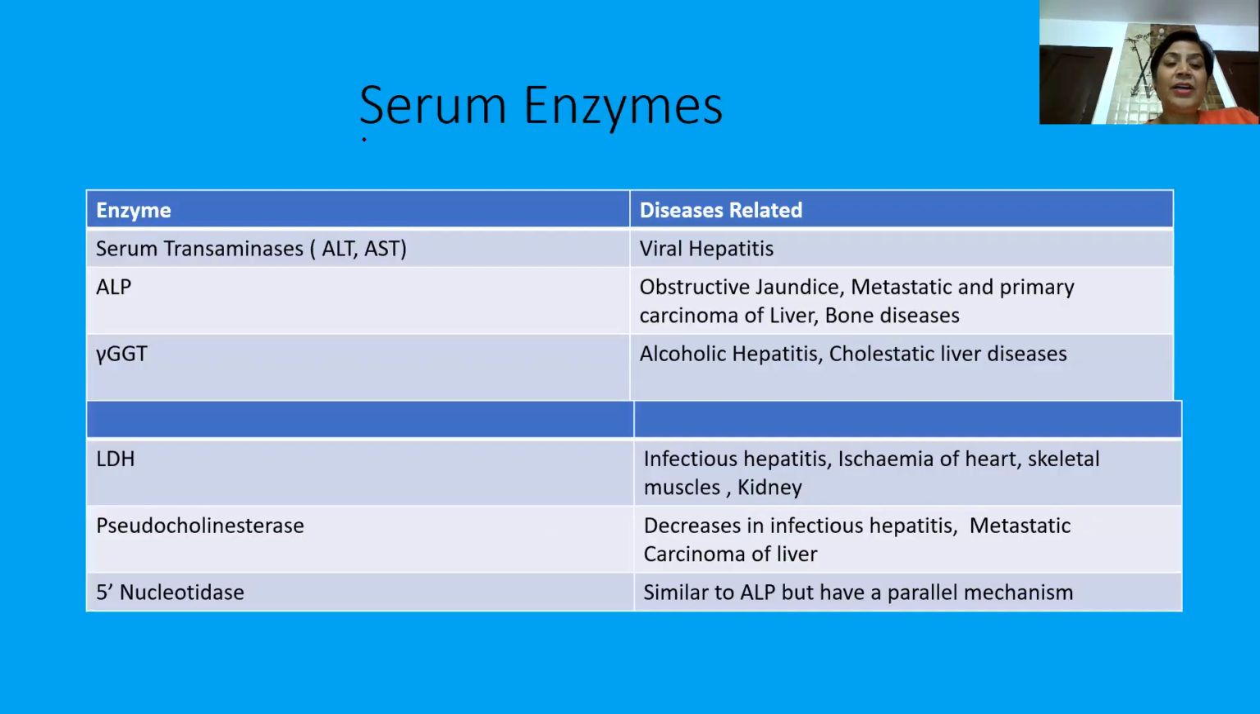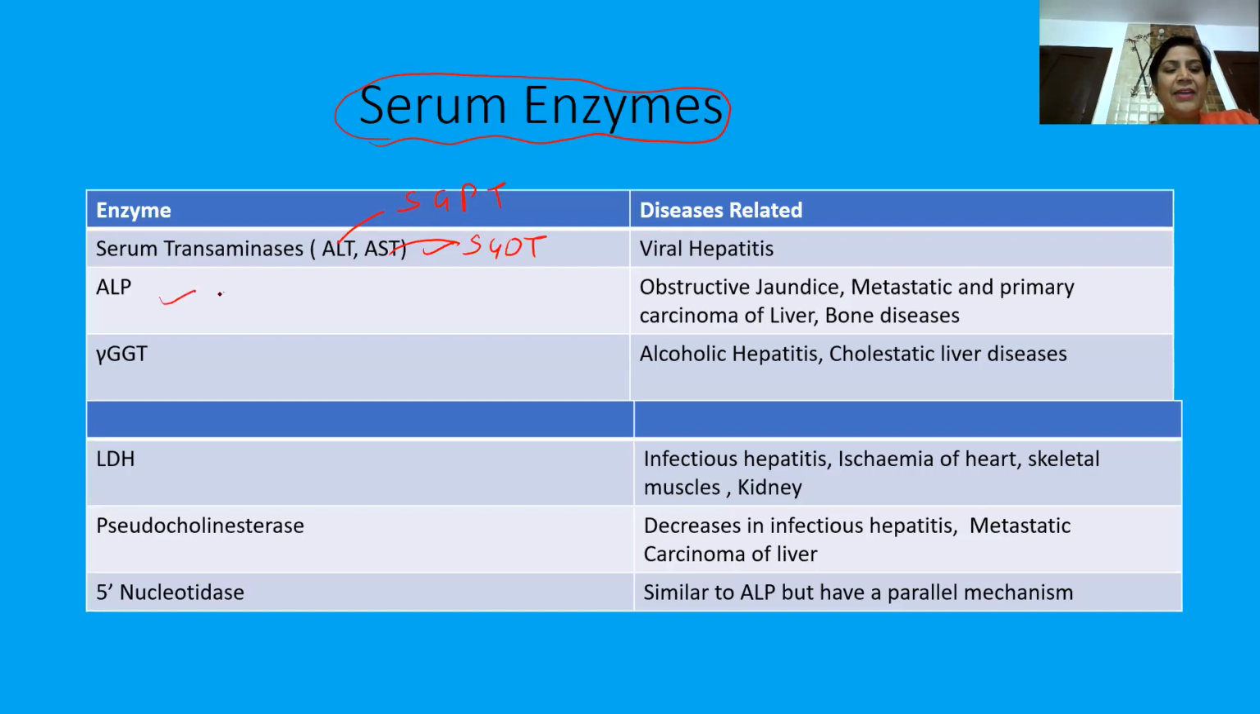Then another important aspect, enzymes. As I told you, all the biochemical functions, synthetic, metabolic, everything is occurring in the liver, and every biochemical reaction is catalyzed by enzymes. So obviously there will be an increase in the concentration of the enzymes in the serum if there is any hepatocellular damage. For example, ALT and AST. ALT is SGPT, which is a marker of liver diseases. AST, which is SGOT, is actually a marker of MI, but in viral hepatitis, both of them increase.